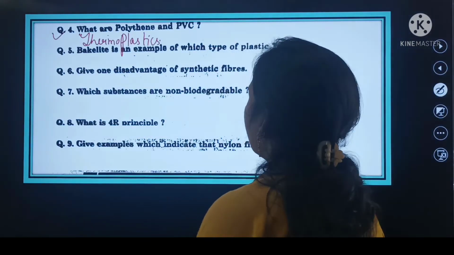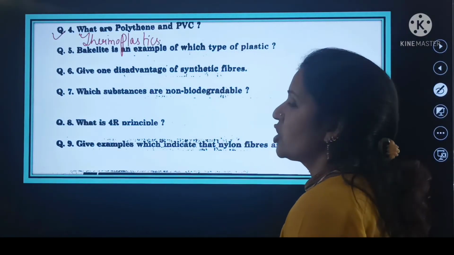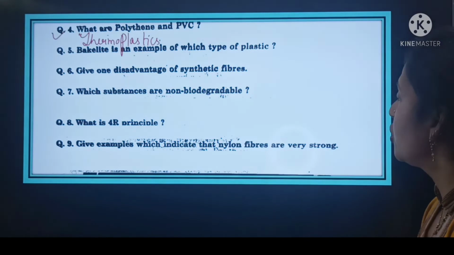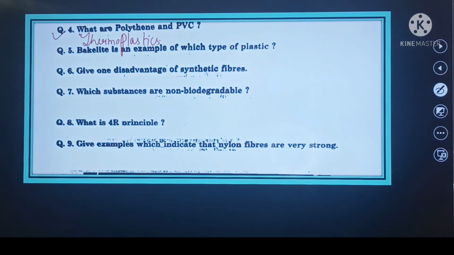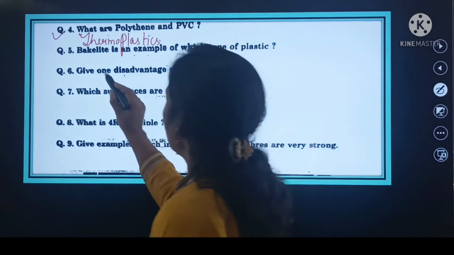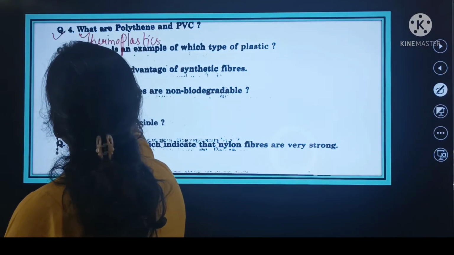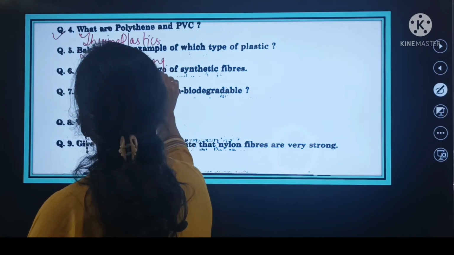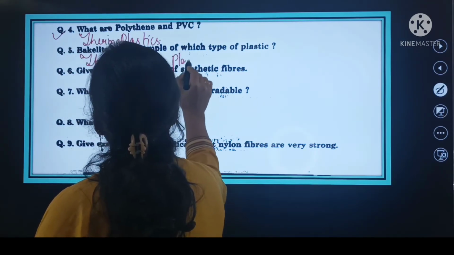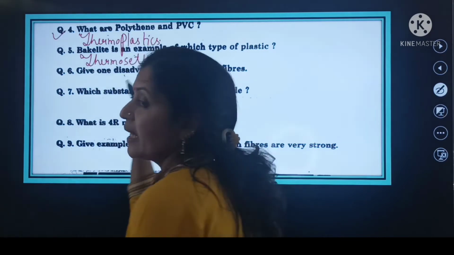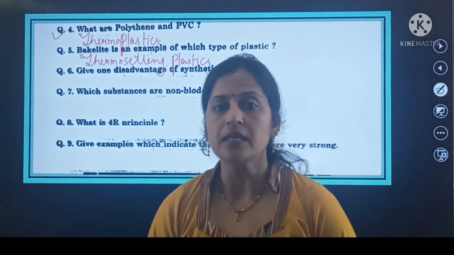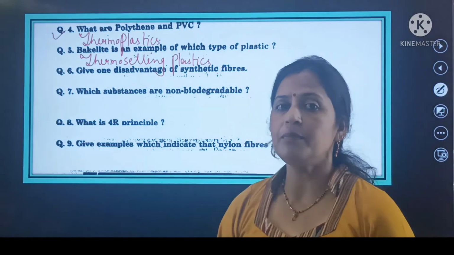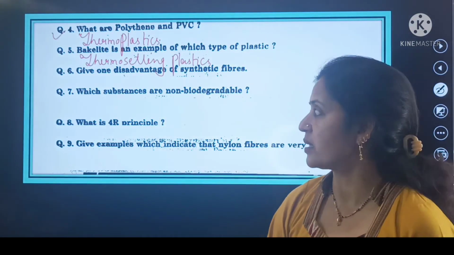Next is bakelite is an example of which type of plastic? Bakelite जो है ये कौन से टाइप के प्लास्टिक की एग्जाम्पल है? So it is the example of thermosetting plastic. So bakelite is an example of thermosetting plastics. Whereas polythene and PVC, these are the thermoplastics.